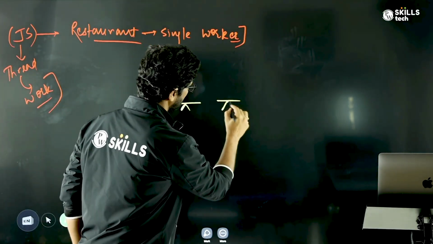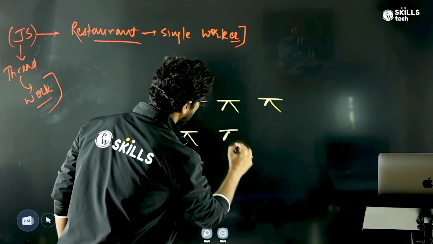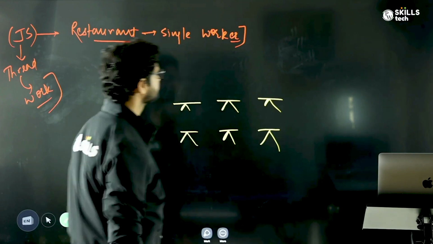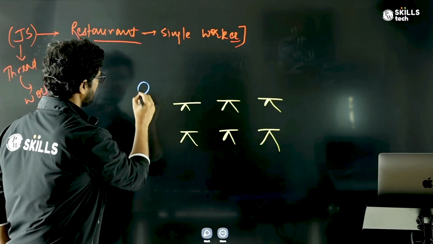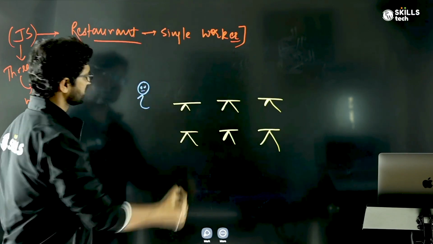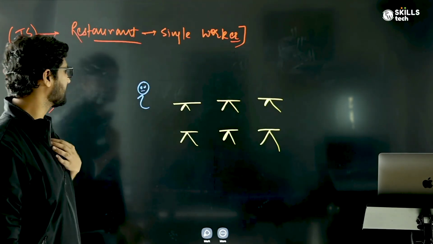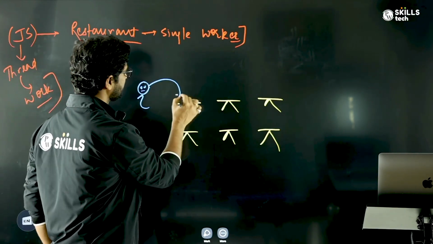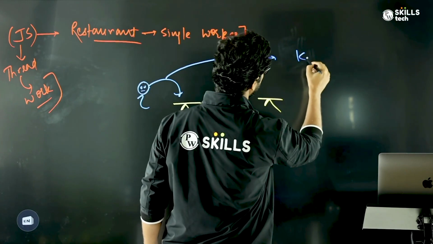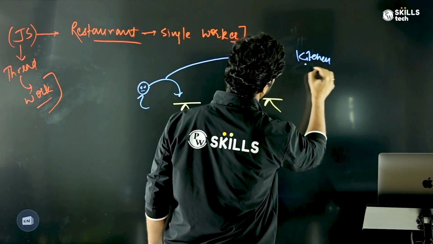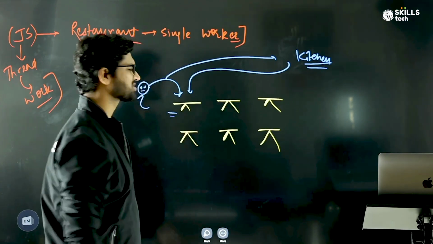Table 1, table 2, table 3, table 4, table 5, table 6. Right? And let's say there is only a single waiter or a worker in this. Now if it starts working in a blocking way, what that means is that let's say it goes to the first table, takes the order, goes to the kitchen, takes back the order here and stands here till this table is done.